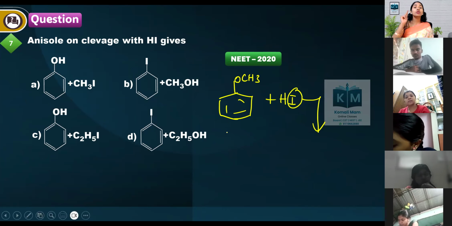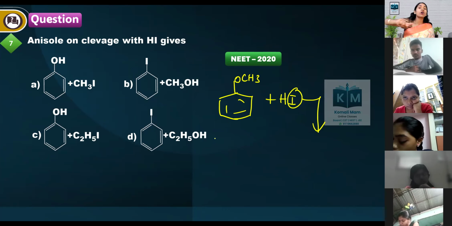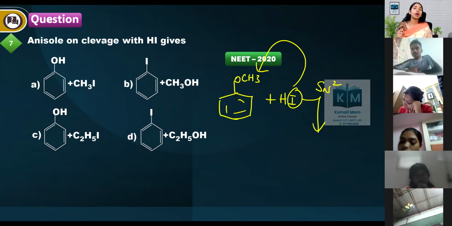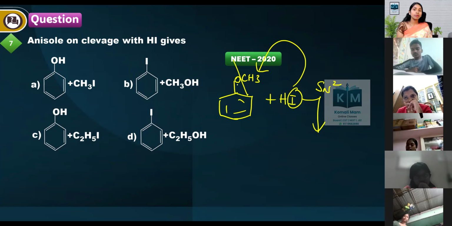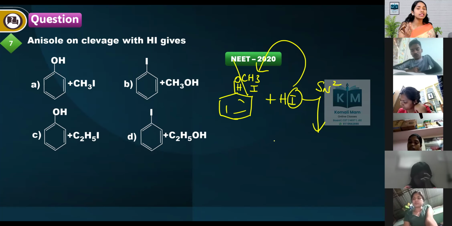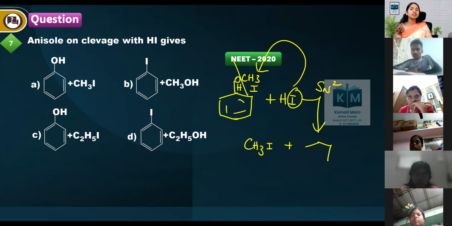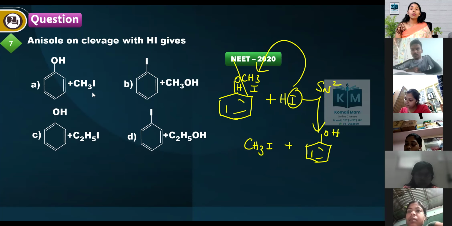The negative species should attack on the tertiary carbon. So here tertiary is not there, here tertiary is not there. In this too, SN2 mechanism takes place. On the least crowded side I minus will go and attack, and on the more crowded side, H will attack. So I attacks the least crowded side because it is SN2 mechanism. See this one, if you skip also no problem. Why? Because it comes under ethers. Ethers was deleted in the portion. So what is the correct answer in this case? Can you tell me? Phenol and CH3I is the correct answer.